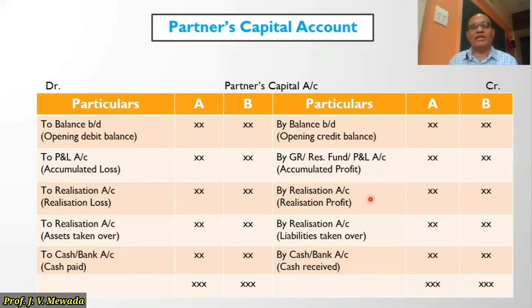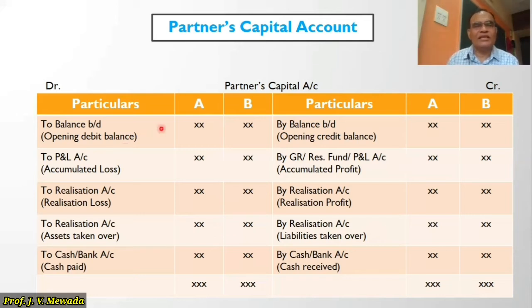So any profit on realization, we are going to transfer from realization account to partners capital account on the credit side. Same way, if we are told that the liabilities are taken over by partners, so whenever a partner takes over the liability, his balance we have to increase. So on the credit side, again, partners capital account, we are passing the entry by realization account. Then we'll move to the debit side.